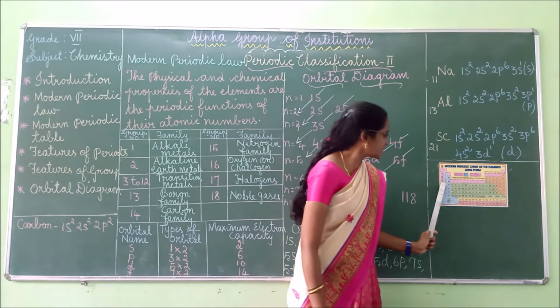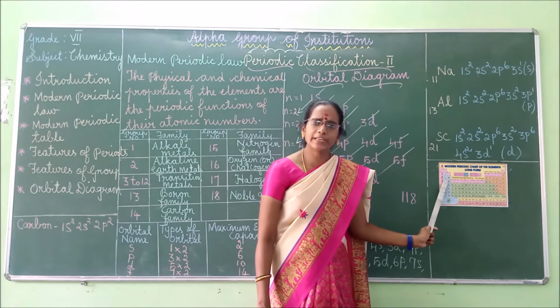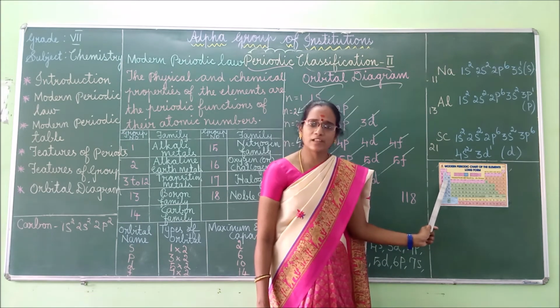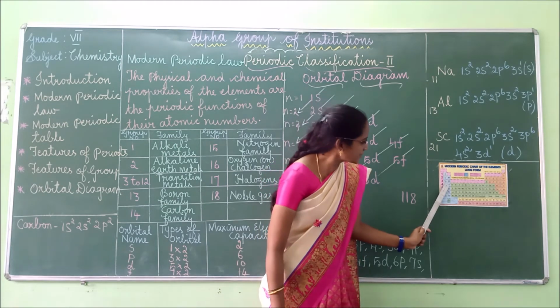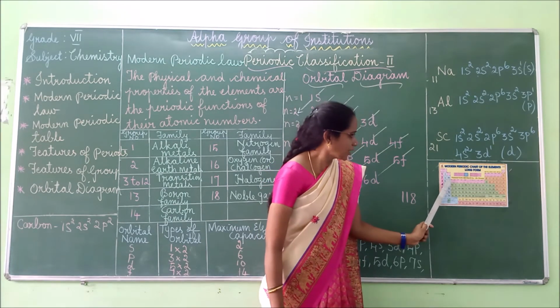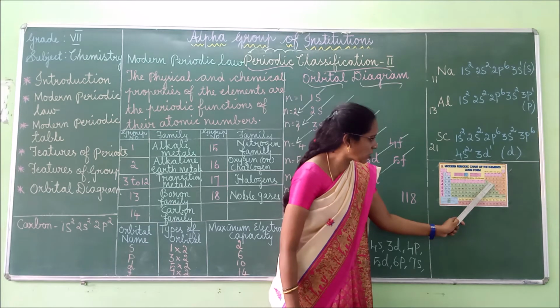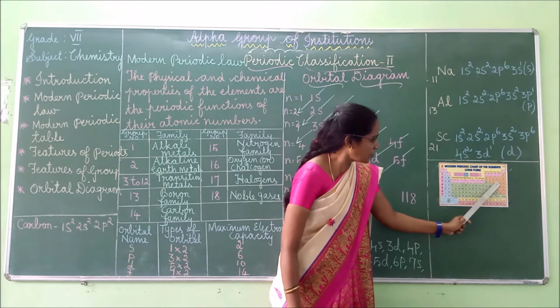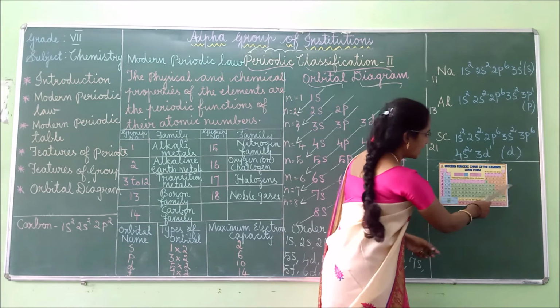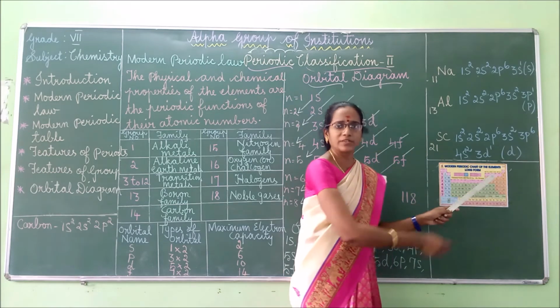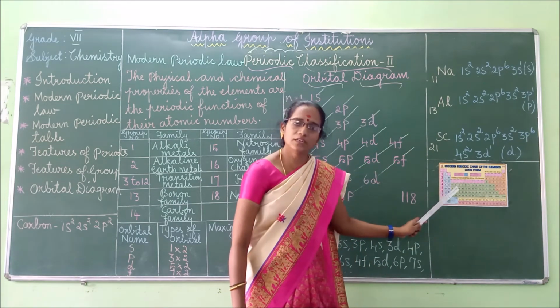Right. So next, the third period. The third period also contains 8 elements. This is also a short period. It starts from sodium, magnesium, then aluminium, silicon, phosphorus, sulfur, chlorine and argon. 8 elements are present in the third period.